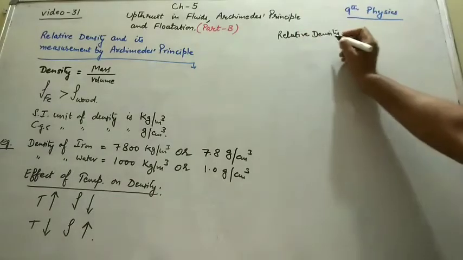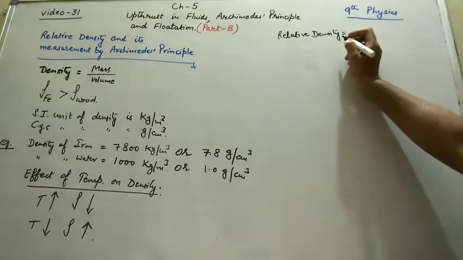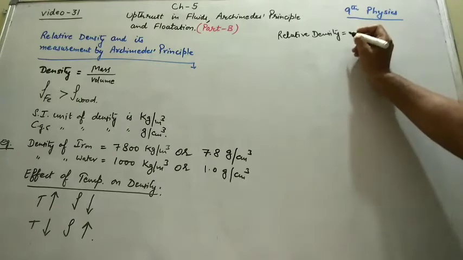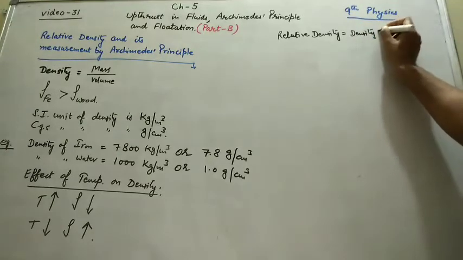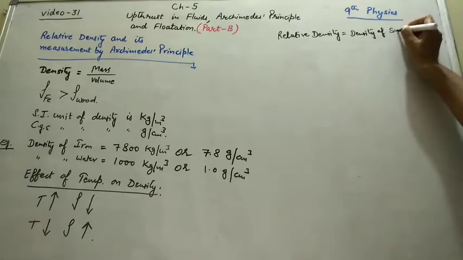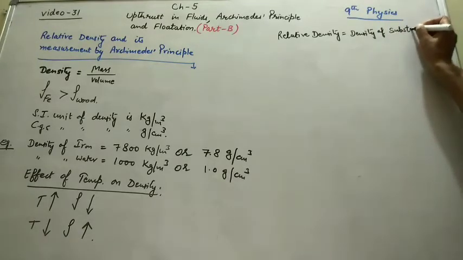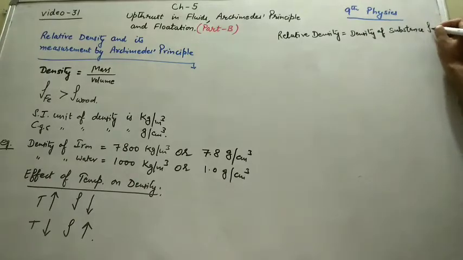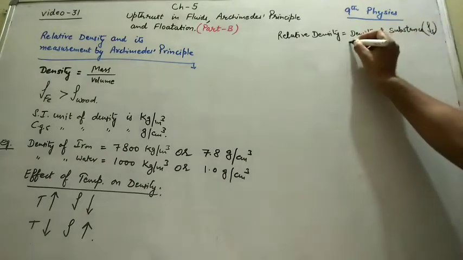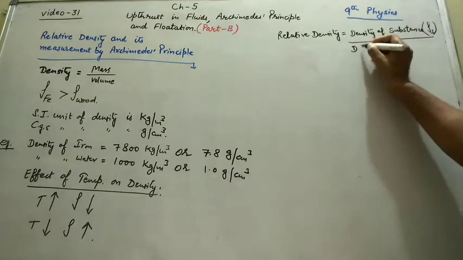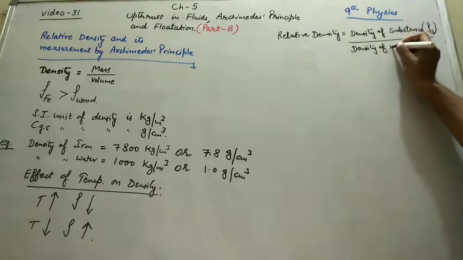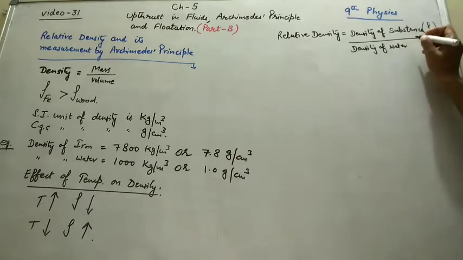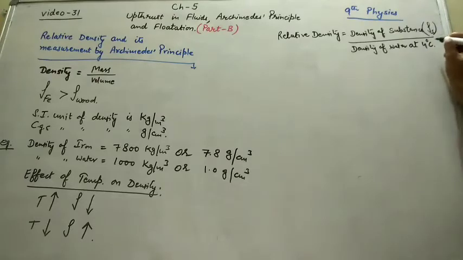Next, relative density is equal to the ratio of the density of a substance over the density of water at 4 degrees Celsius.